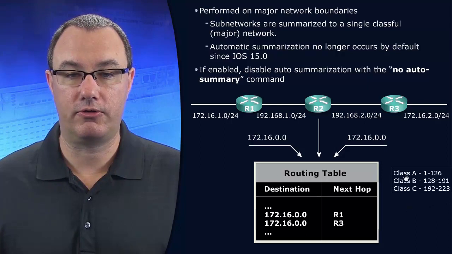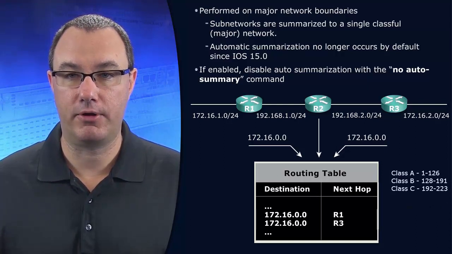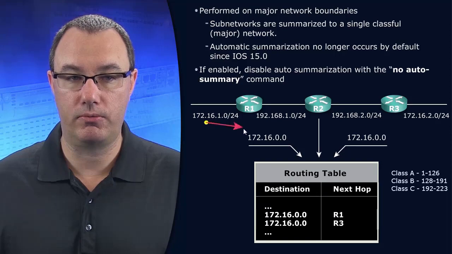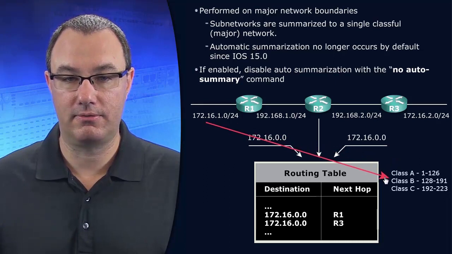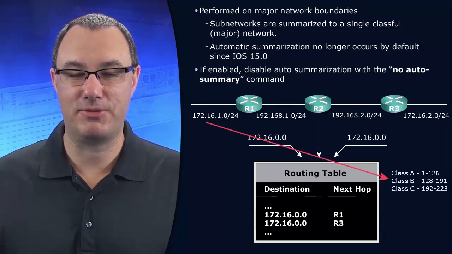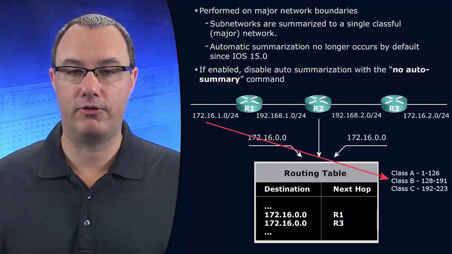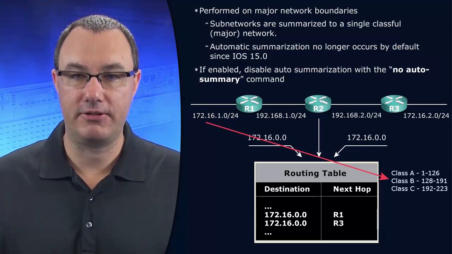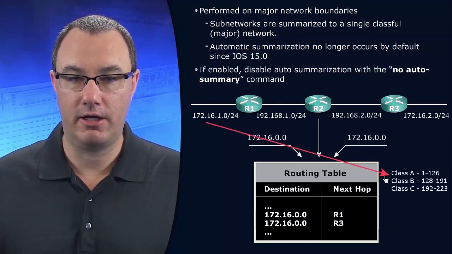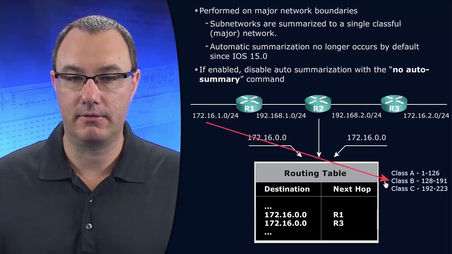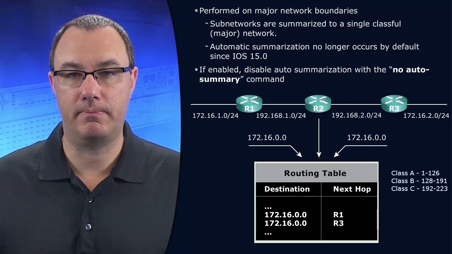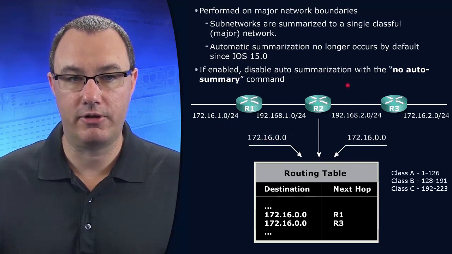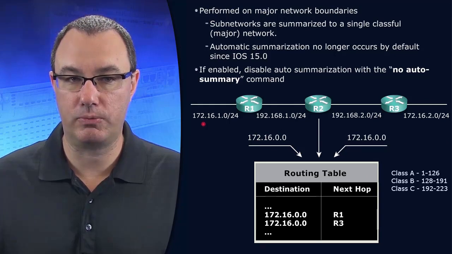So again, I ask, what class of address is that? Well, that falls into the Class A space. Excuse me, Class B space. That's right, Class B. Now, what is the default mask for Class A? That's a /8. Default mask for Class B is /16. So because this is a 172 address, which is Class B,